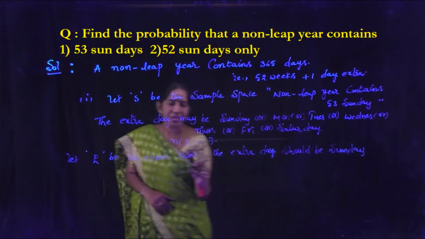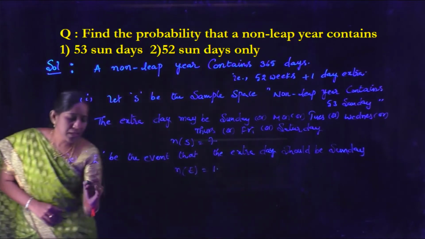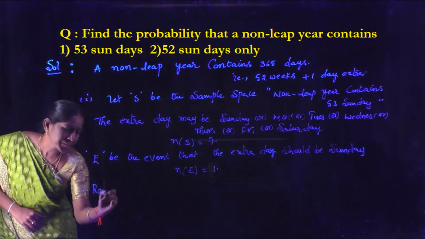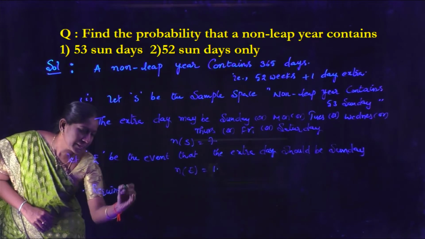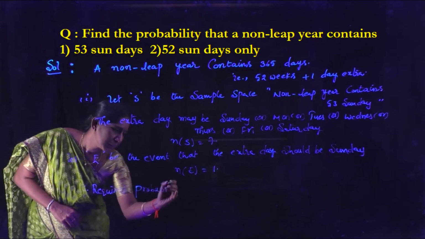So, N of E is equal to 1. Therefore, the required probability is P of E.